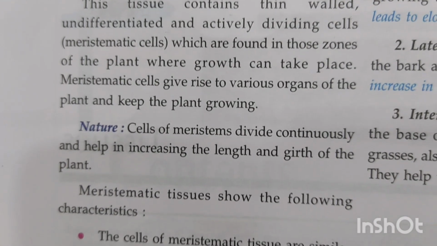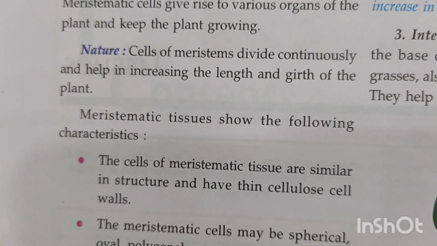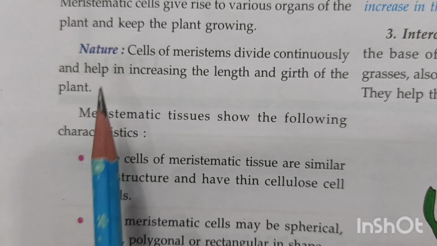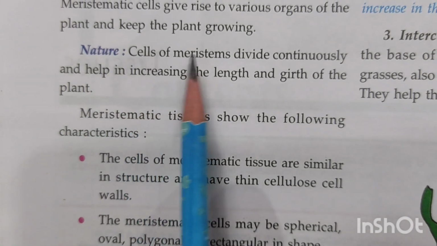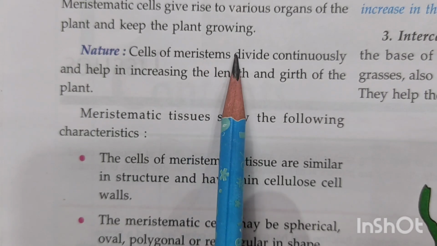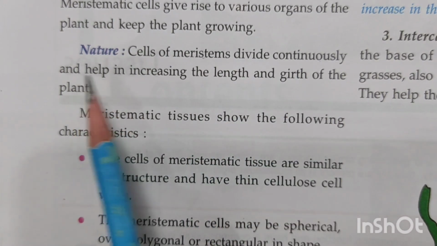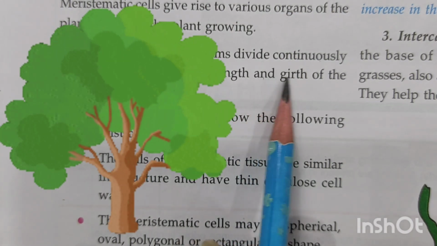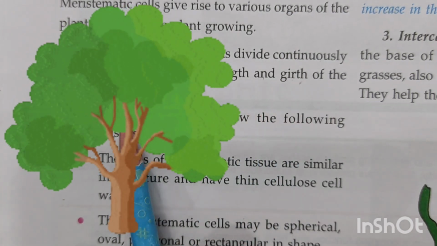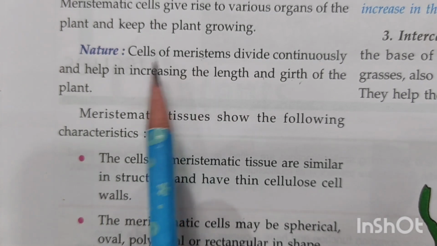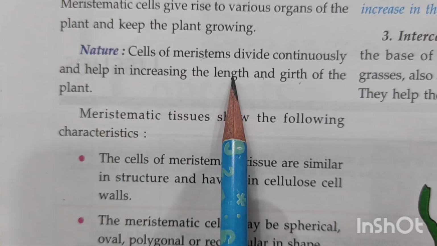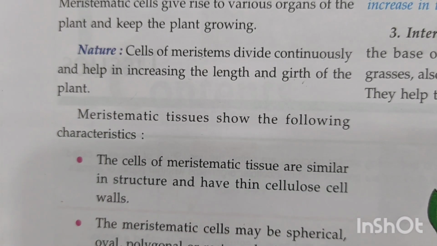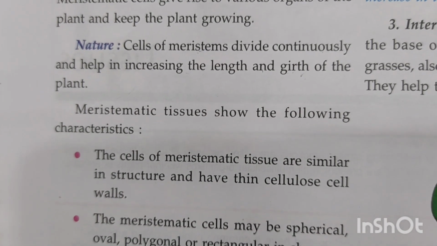Meristematic cells give rise to various organs of the plant and help in the growth of a plant. Cells of the meristems divide continuously and help in increasing the length as well as the girth. Now, girth is actually the width of the plant. So, these meristematic cells also help in increasing the length of the plant as well as they help in increasing the width of the plant.